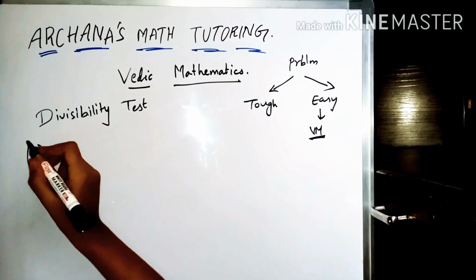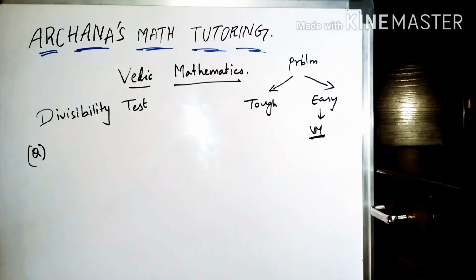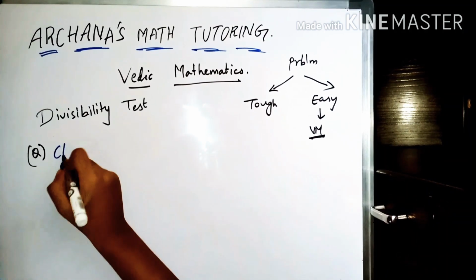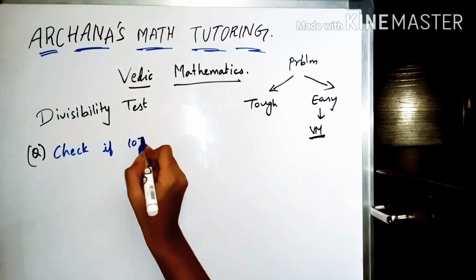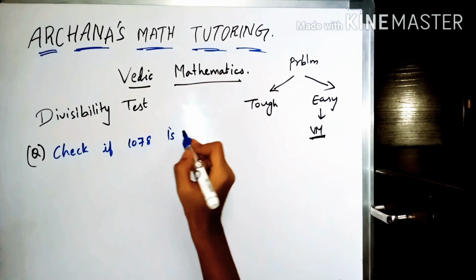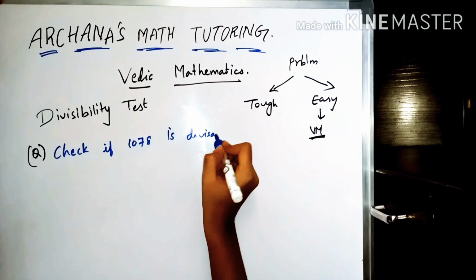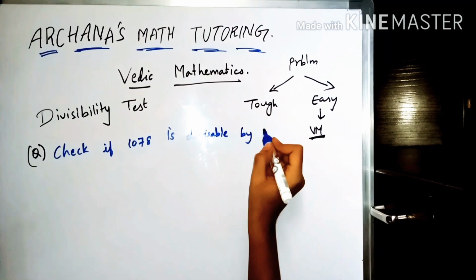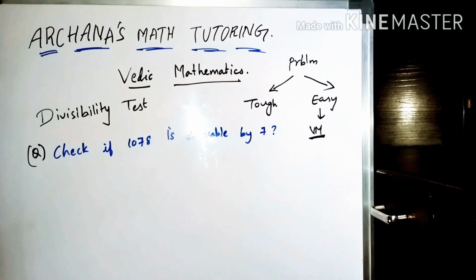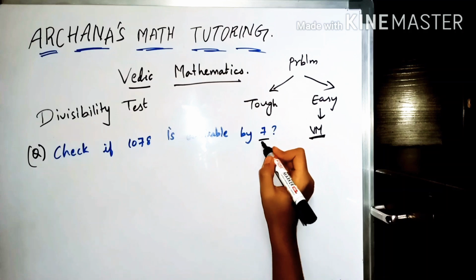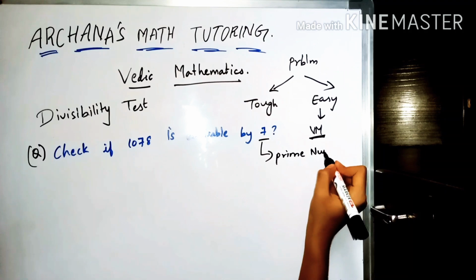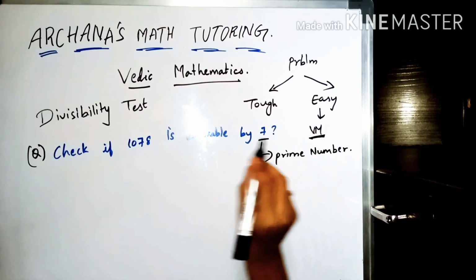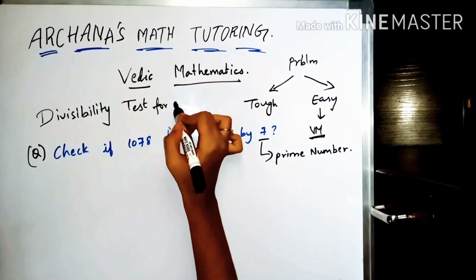Starting with our first problem, check if 1078 is divisible by 7. In this video I will be explaining only for primes, like the number which it is divisible by is always prime. Tomorrow I will be explaining composite numbers. This is always prime in this video. So this is the divisibility test for primes.